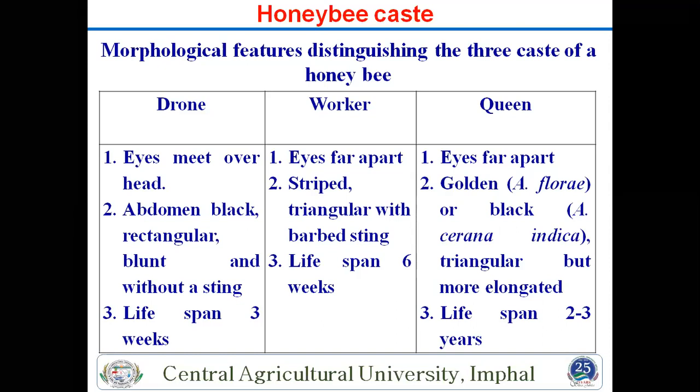Then the lifespan is 3 weeks for the drone, 6 weeks for the worker, and 2 to 3 years for the queen.